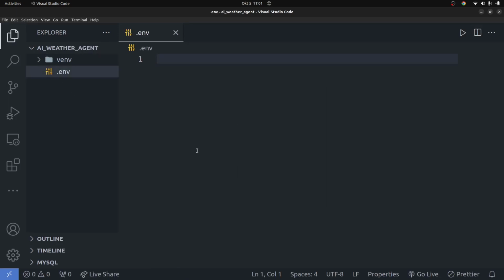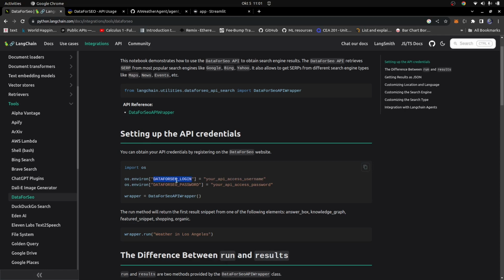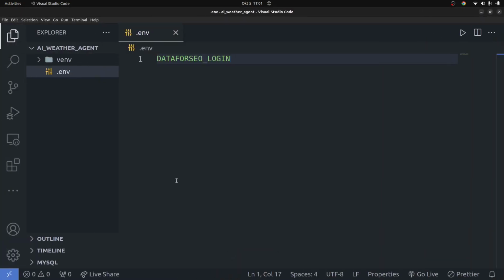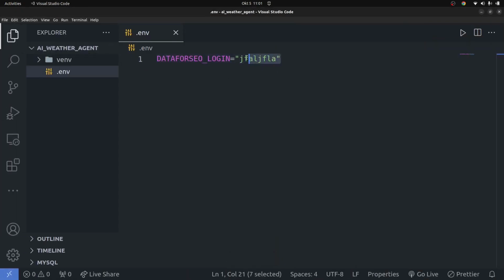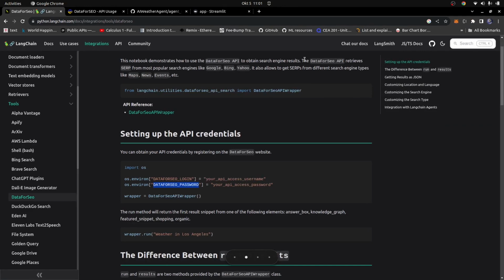So now we have it loaded up. So I'm going to go ahead and simply copy this right here. Go ahead and equals this, and simply paste in your details from the admin dashboard page from DataForSEO. Okay. So make sure you paste those details in here. For the login, you paste in the login information, and for the password, you paste in the password.